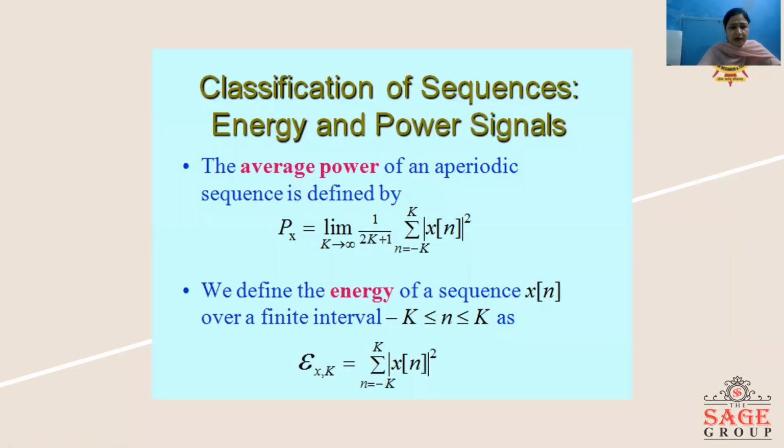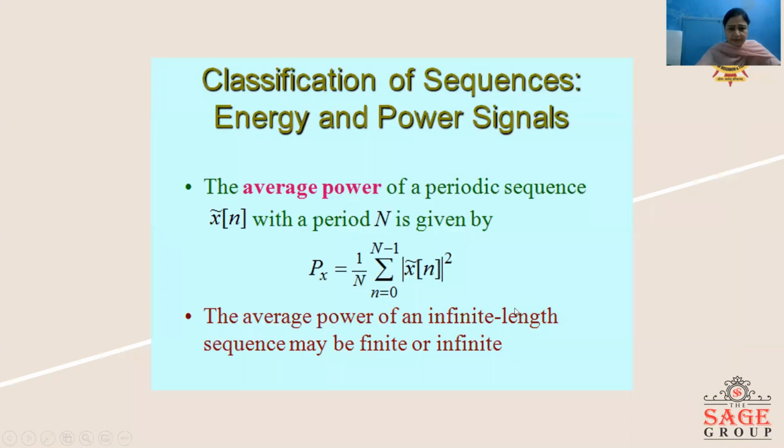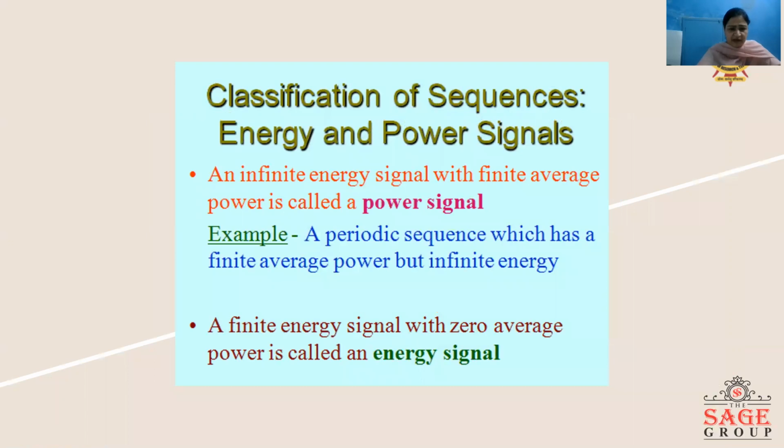Similarly, the average power of a sequence is given as limit k tends to infinity of 1 upon 2k plus 1, summation n is equal to minus k to k, absolute value of x[n] squared. And we define the energy of a sequence also as summation n is equal to minus k to k, absolute value of x[n] squared. The average power of an infinite length sequence may be finite or infinite.